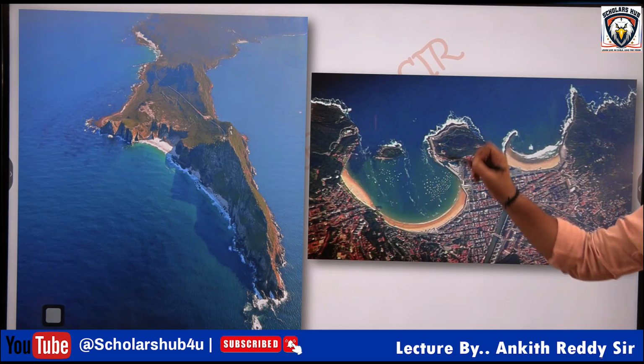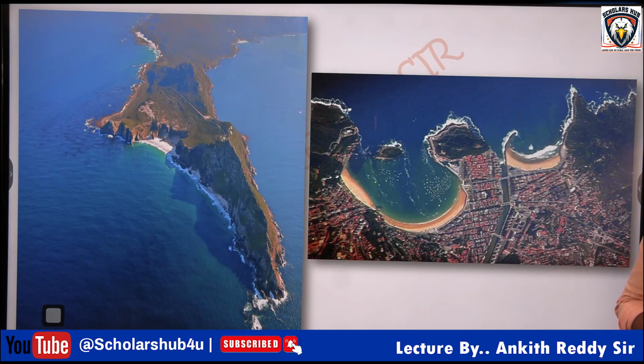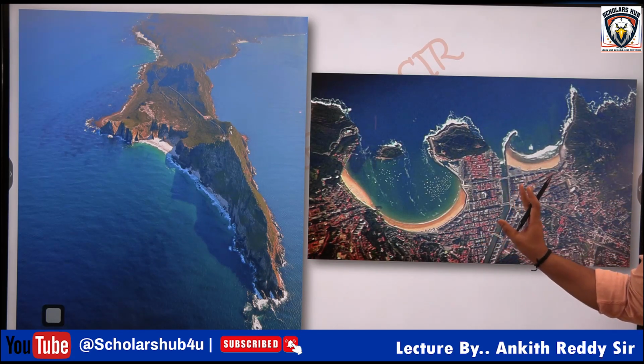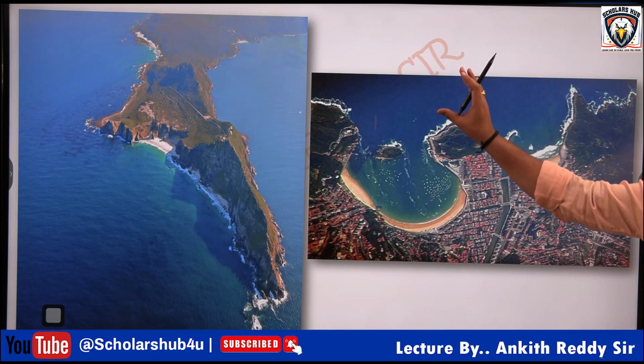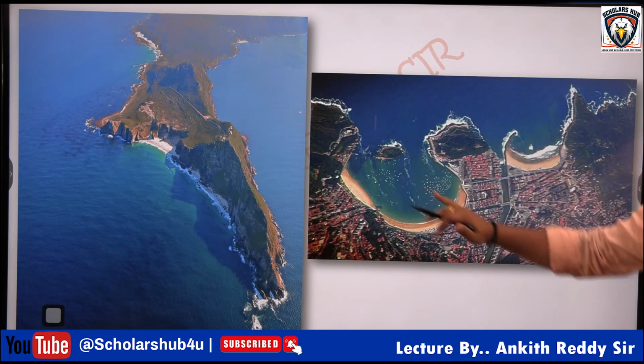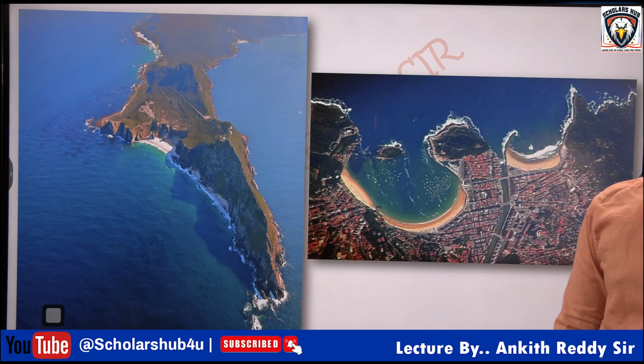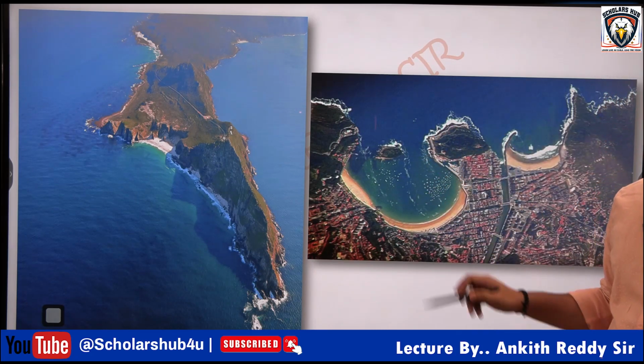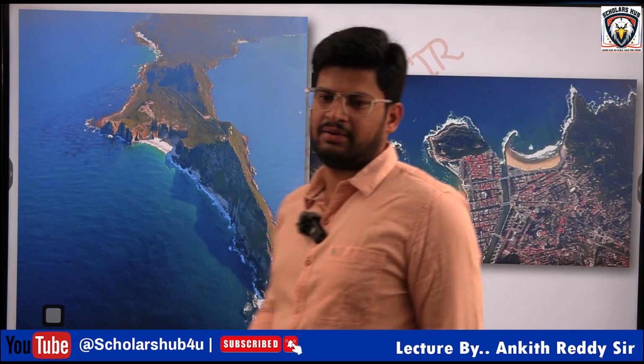Look at enclosed places like this. So Vizag is also a natural port because of the Dolphin's Nose mountains. The Dolphin's Nose hills intrude into the ocean, so because of that protection it is an important port area. Okay. So naturally this is clear. This is cape and it is bay.